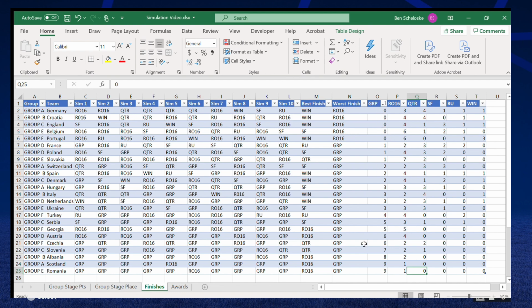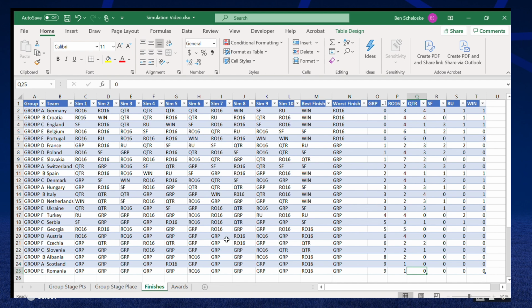And the two teams who got eliminated the most in the group stage were Romania and Scotland with 9, meaning they would have a 90% chance of going out in the group stage. And then you can see both of their best finishes was only in the round of 16, so they didn't get much further than that. And that's also indicated in the best finish and the worst finish we can see there.